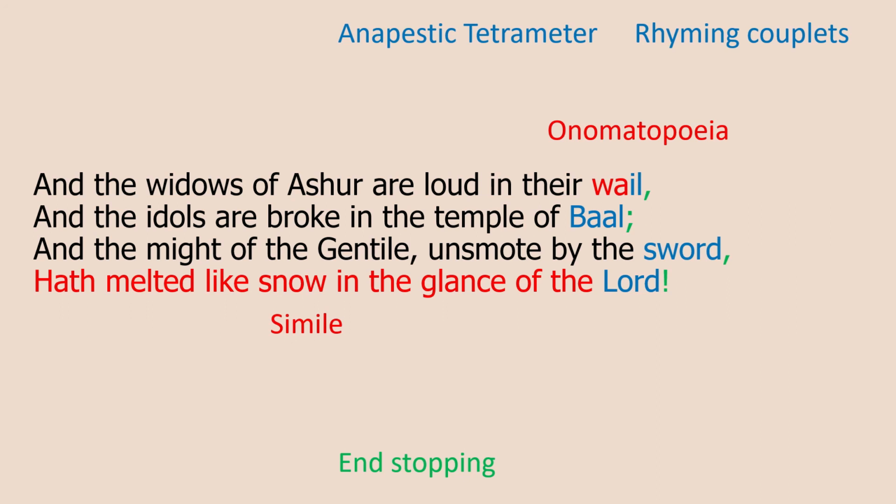There is a complete contrast here. There's a sort of cyclical structure through the similes. There's a simile at the beginning, and then Byron recounts this historical episode from the biblical version, and then there is a simile at the end to bring it to a close. Again, we have end stopping, we have rhyming couplets, we have anapestic tetrameter throughout.